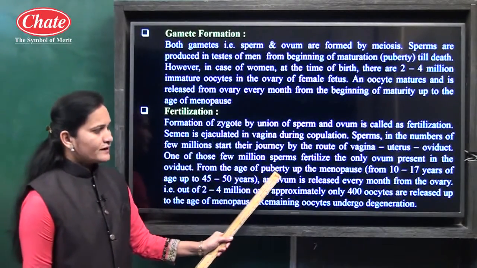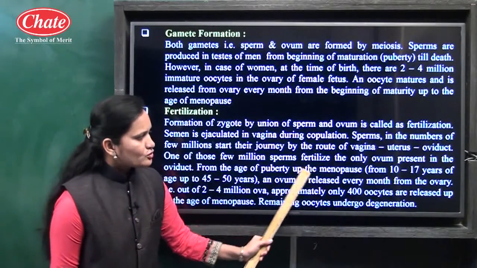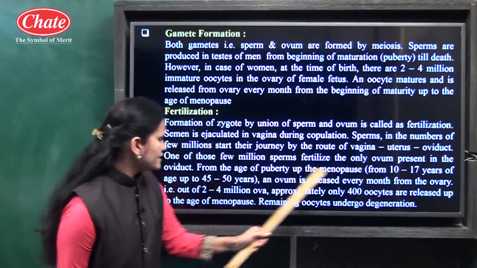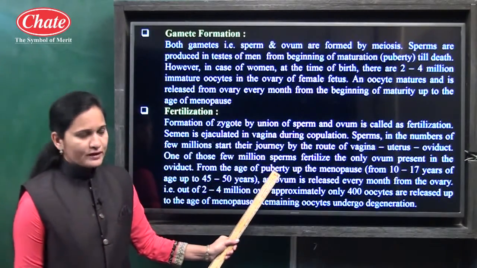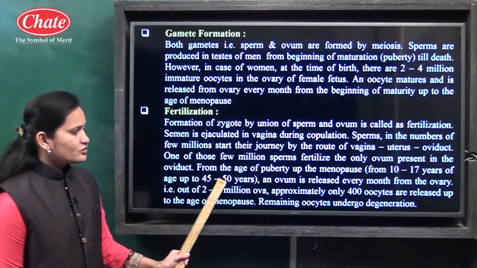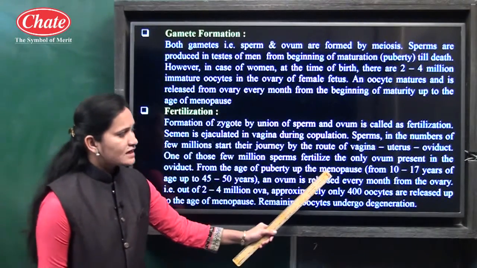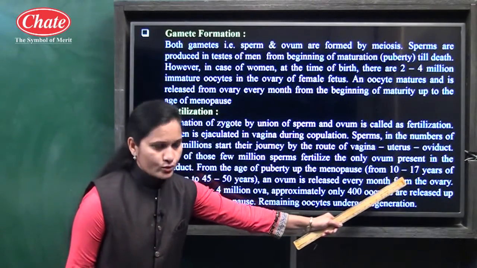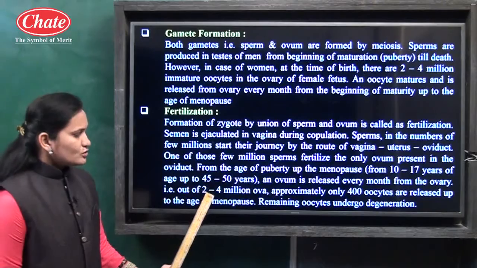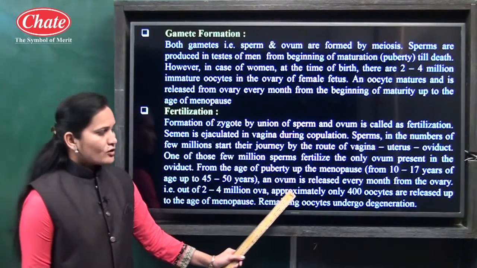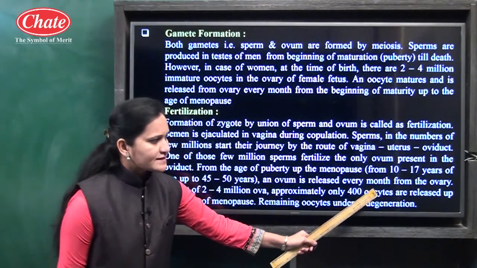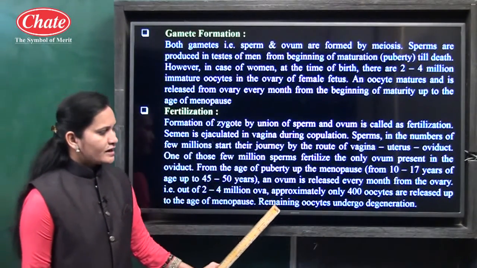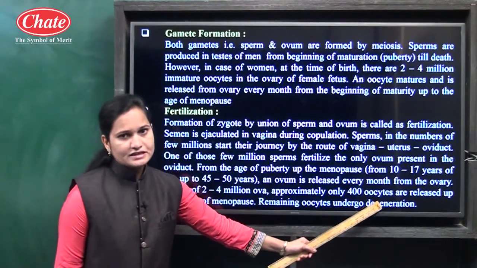From the age of puberty up to menopause, which is about 10 to 15 years for puberty and 45 to 50 years for menopause, an ovum is released every month from the ovary. Out of 2 to 4 million ova, approximately only 400 oocytes are released up to the age of menopause, and the remaining oocytes undergo degeneration.